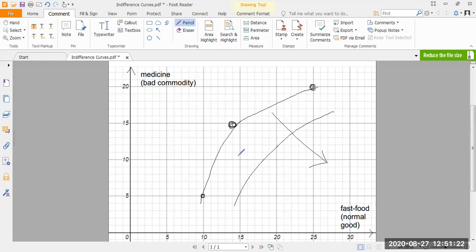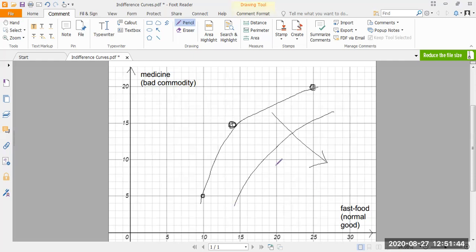Now, if you remember from the previous diagram, the indifference curves increasing in that direction denoted a higher level of utility. But in this case, the utility denoted by each indifference curve is increasing in this direction. So it's sometimes difficult to understand in which direction the utility essentially increases.